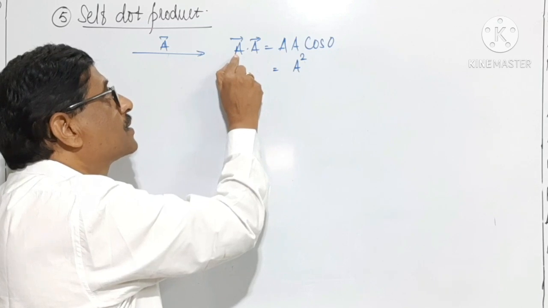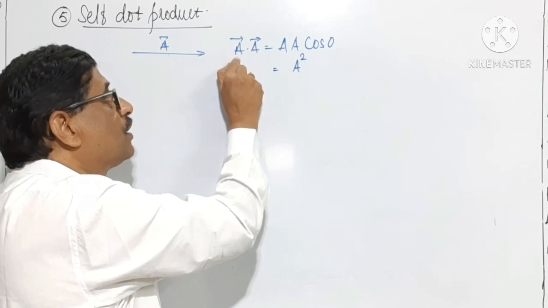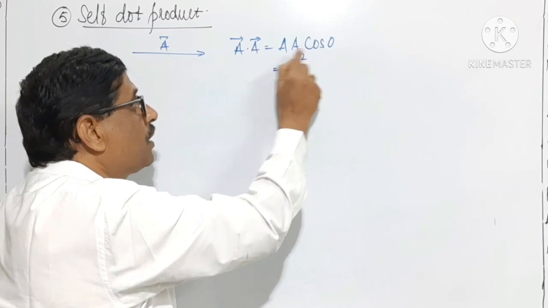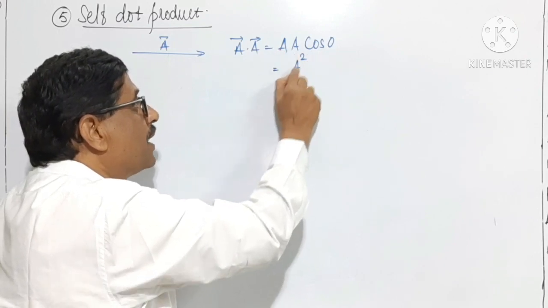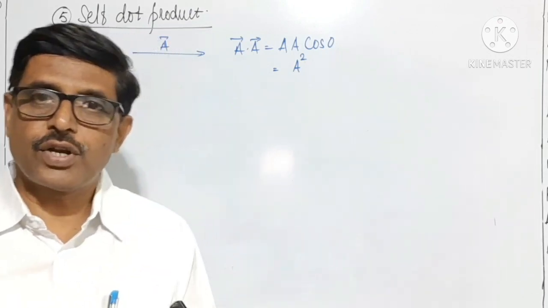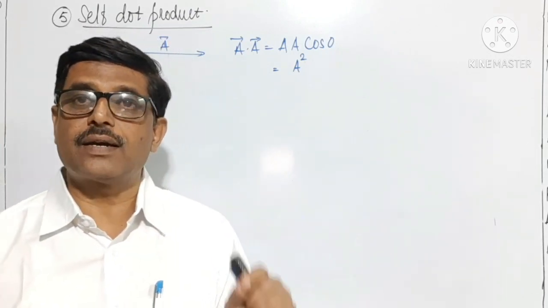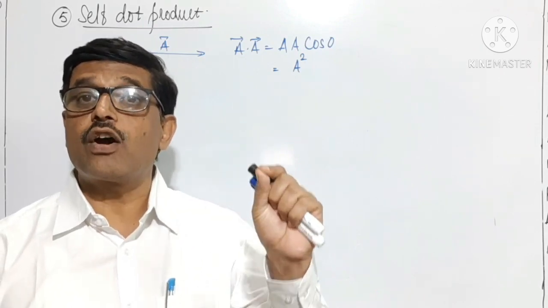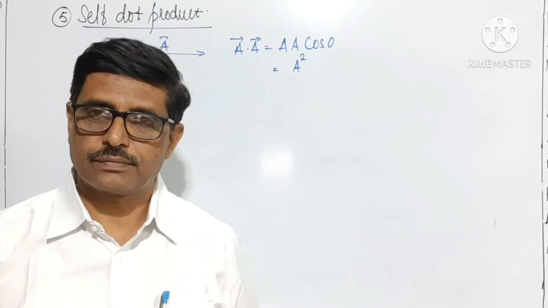Here it is a single vector whose angle with itself is equal to 0. Cos of 0 is 1. Therefore A into A square cos 0 is 1. Therefore scalar product of a vector with itself is equal to square of its magnitude.